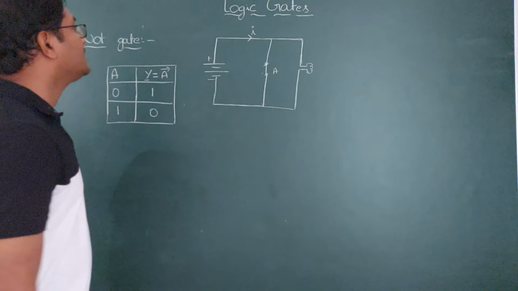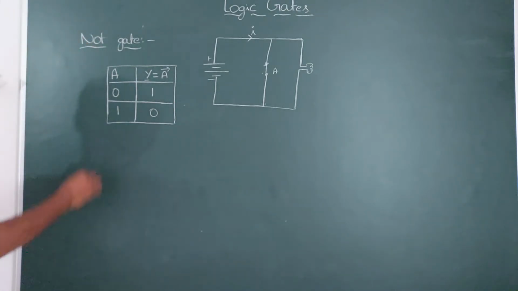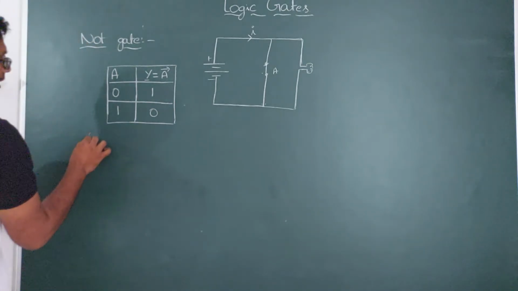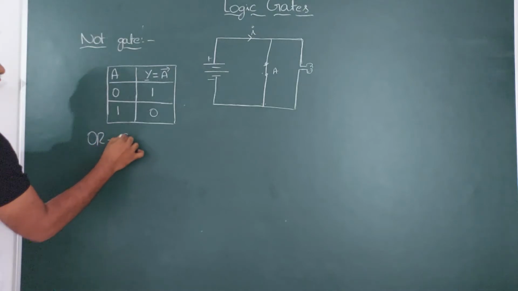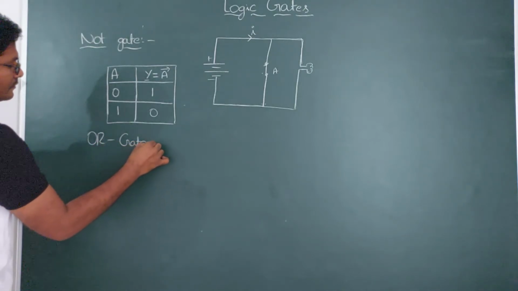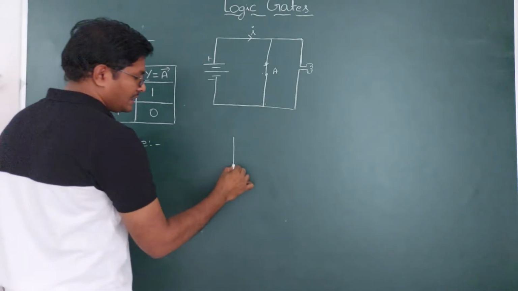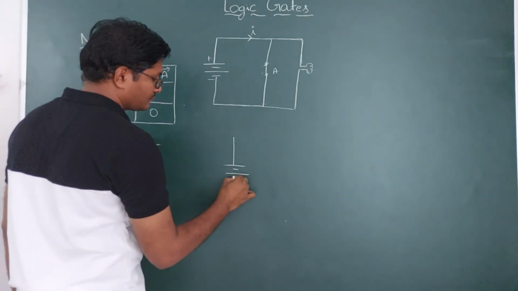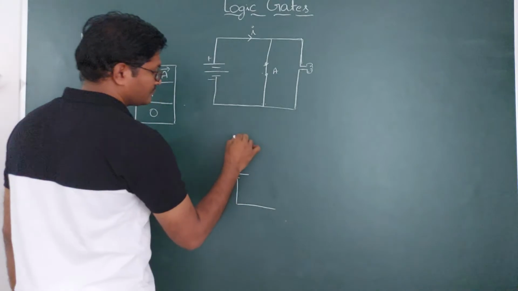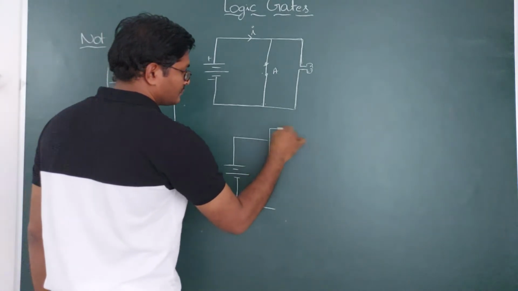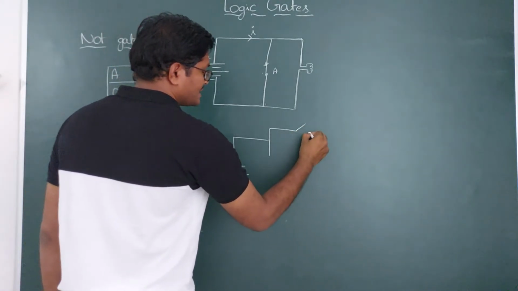Okay. Next, another type of basic gate is the OR gate. Suppose you take a circuit like this. We are giving two input signals here.